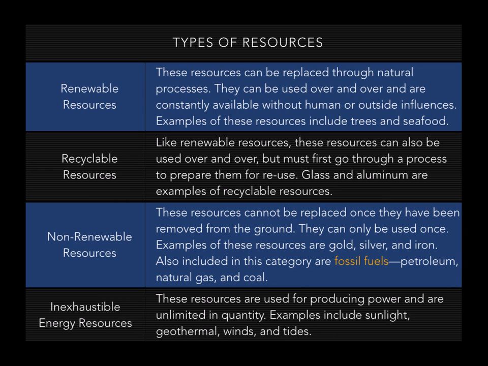These resources cannot be replaced once they've been removed from the ground. They are finite. They can only be used once. Examples are gold, silver, iron. Also in this category, very importantly, are fossil fuels. Things like petroleum, natural gas, and coal.